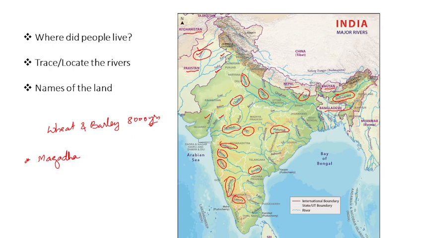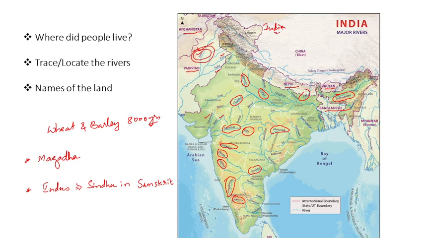It is called Sindhu in Sanskrit, and we call it Indus. The Iranians and the Greeks who came through the northwest about 2,500 years ago were familiar with the Indus, and since it is a land to the east of this river, they called it India.